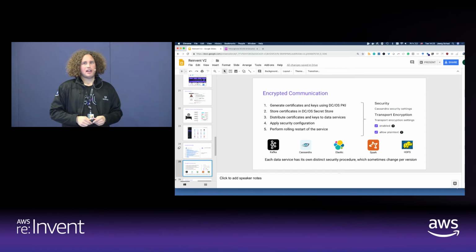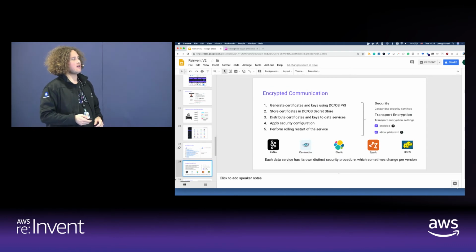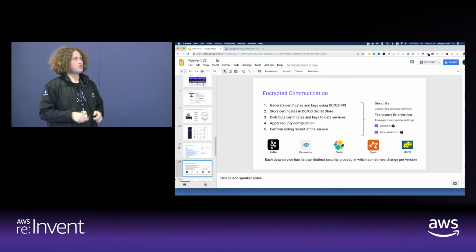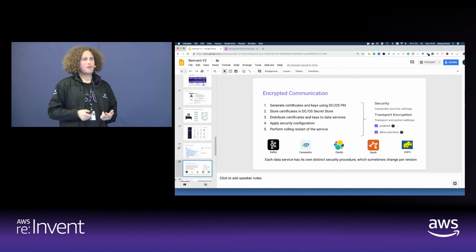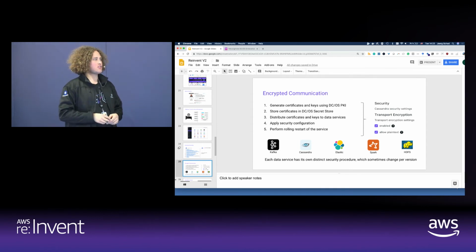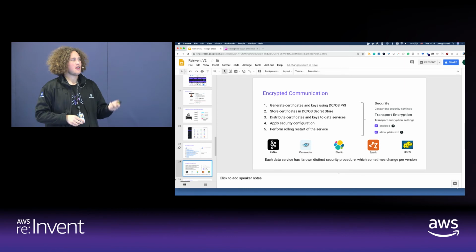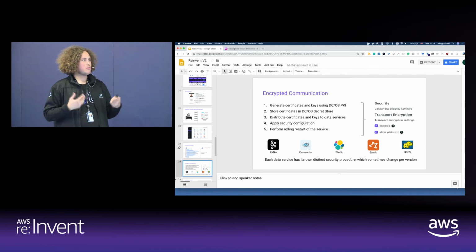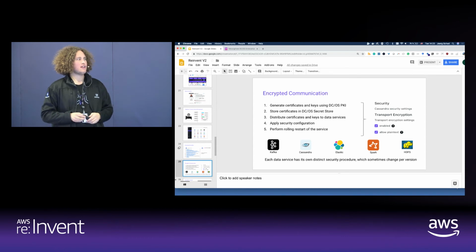Another thing we should consider is it's not only about the simple deployment, those steps here. Has anyone ever read what it takes to set up an encrypted Kafka cluster? When I looked at the wiki page, about 2 years ago, it was like 1.5 pages of simply setting up HTTPS communication between my Kafka brokers. And again, this is something which a software component can do much better, because if we do that as humans, we're probably going to make mistakes, and here we can put that all in a single command.